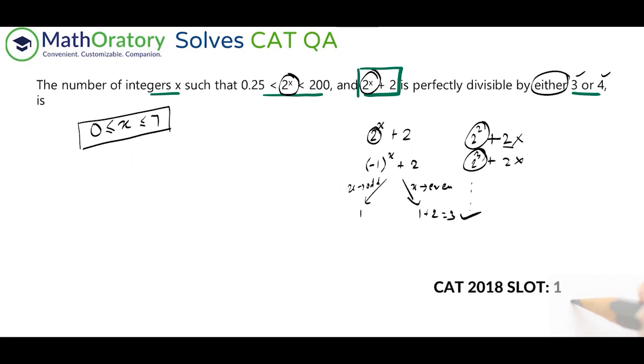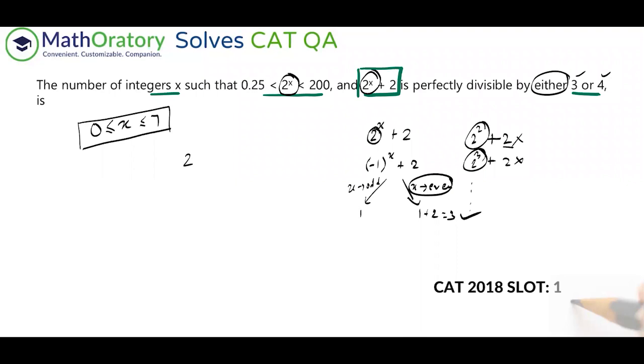So for all x even, this criteria is anyhow going to be satisfied, because you'll have a multiple of 3 any which way. And for x greater than or equal to 2, none of the numbers will be divisible by 4, right? So we don't have to check for 4, just that the even ones will be satisfying. But what about x less than 2? So with just a couple of things, just manually check this.